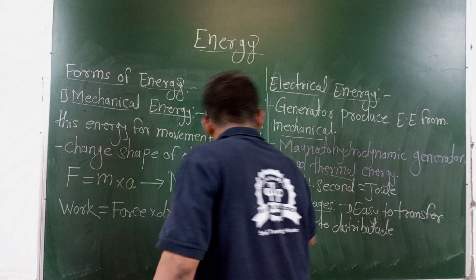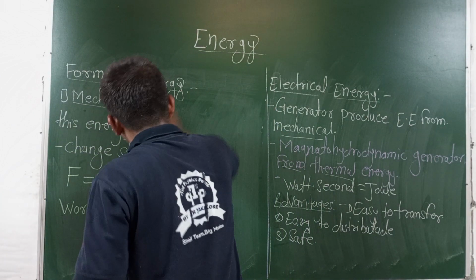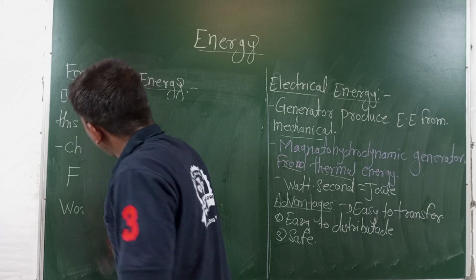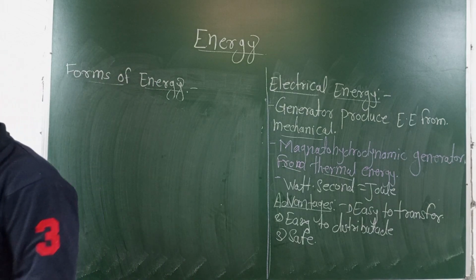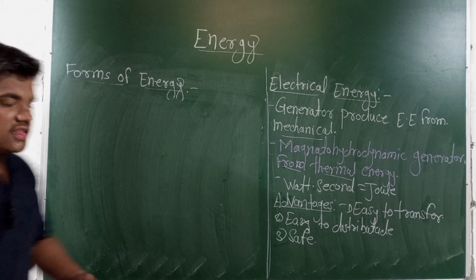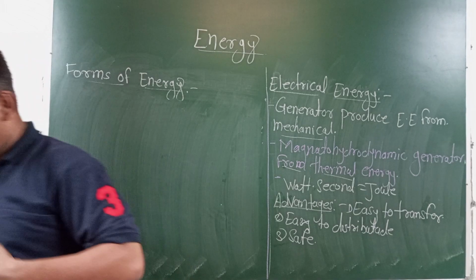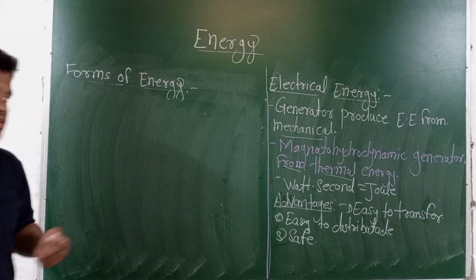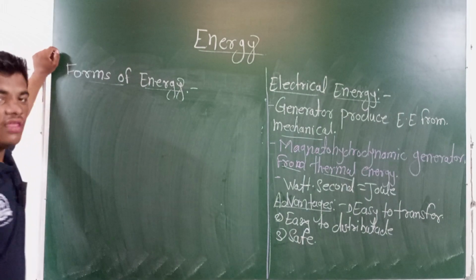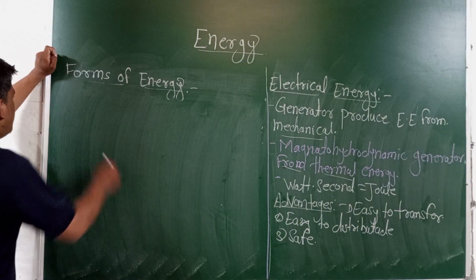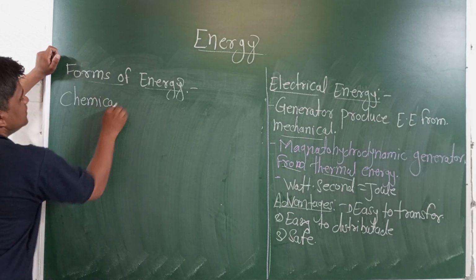Now the next, the third form of energy, is chemical energy. Various fuels, petroleum, and different types of fuels are used as chemical energy. This energy is used in storage, or in the storage of batteries. Okay, please take the heading: chemical energy.